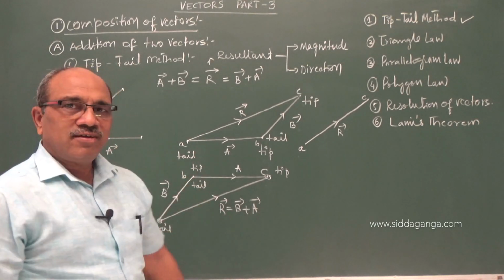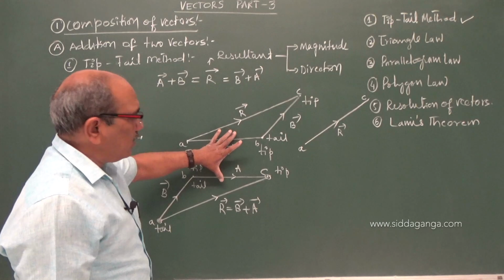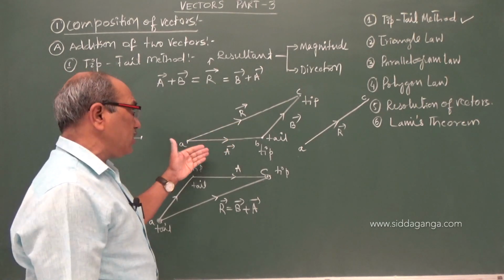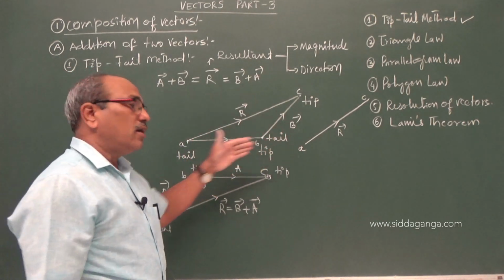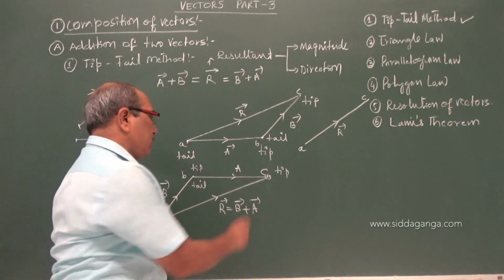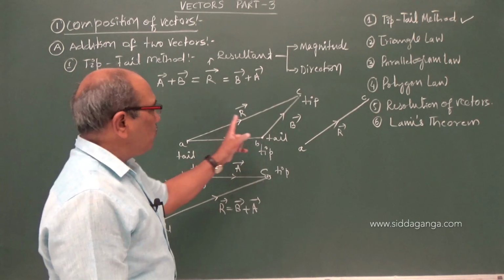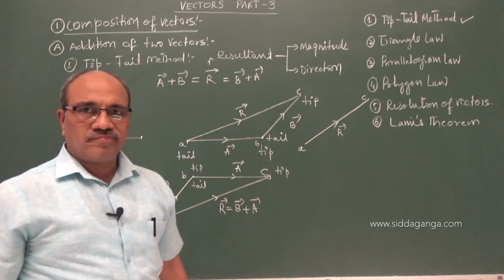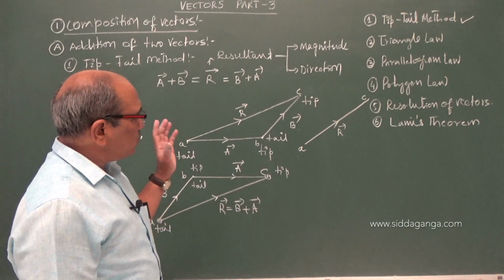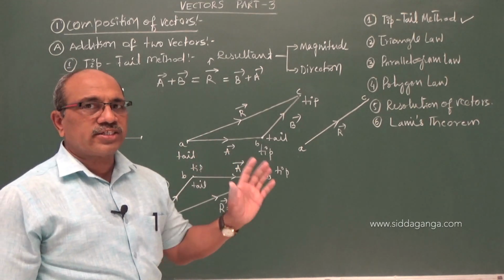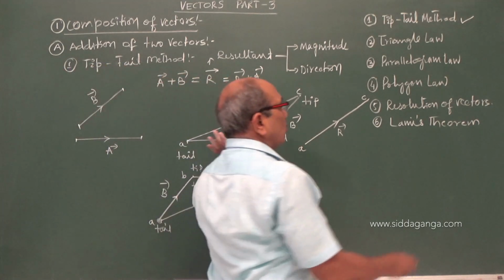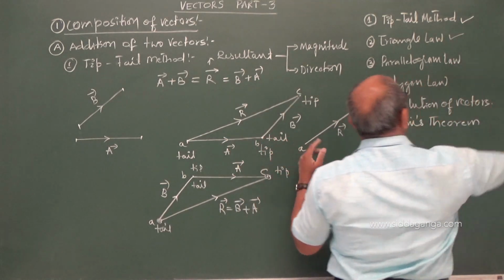But you have got triangles in both cases, whether you take A first and B later or B first and A later. In both cases one interesting point is that you got the triangle. But if you see carefully the three sides of the triangle, that observation itself clearly gives you the triangle law.